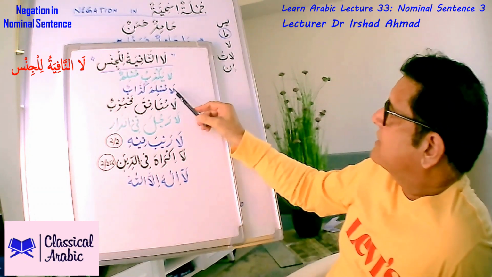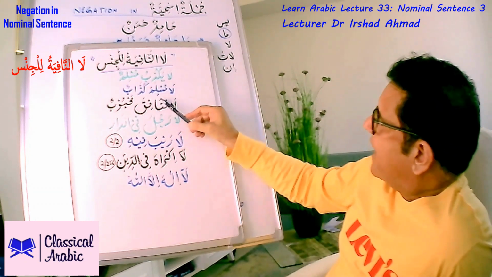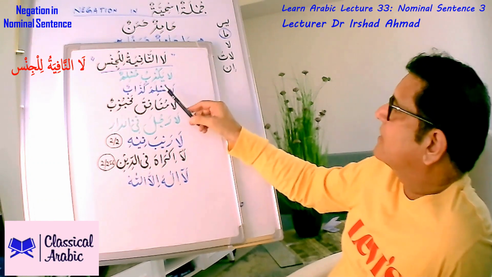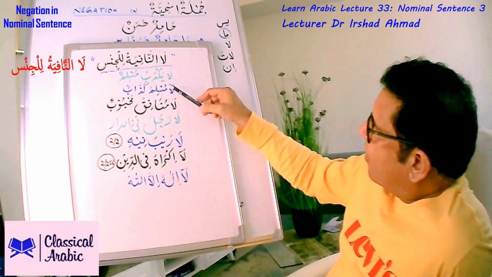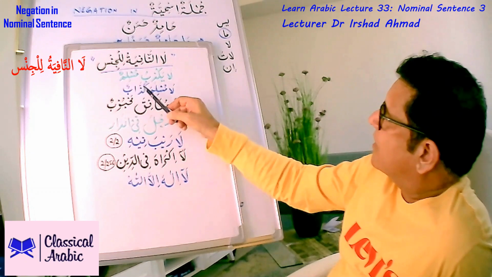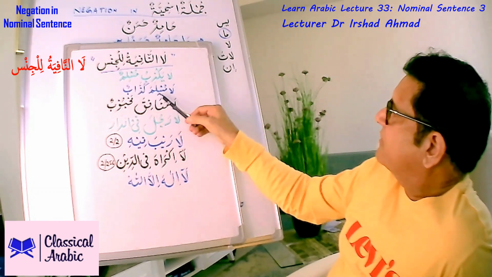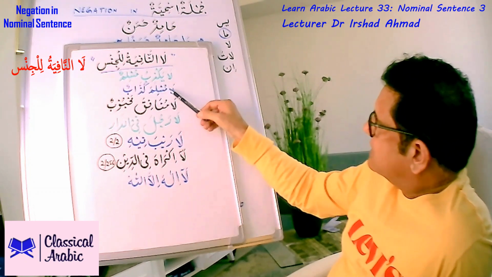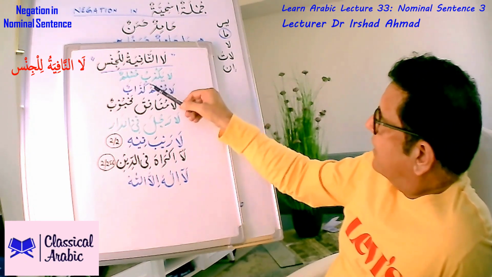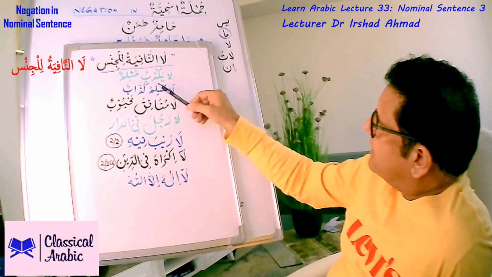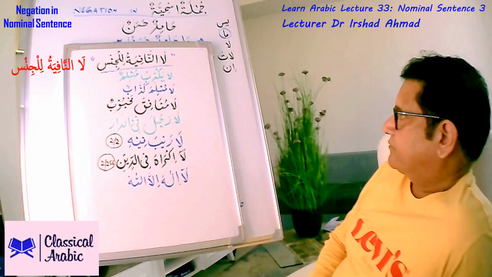That basically means that that law will negate all this from the khabar of this mubtada. So from the khabar of this mubtada, persons, entity, the genus, that has been negated from the khabar.